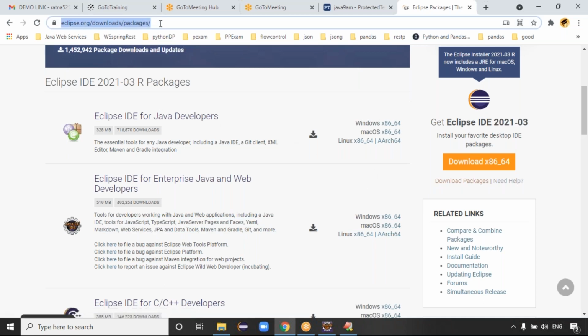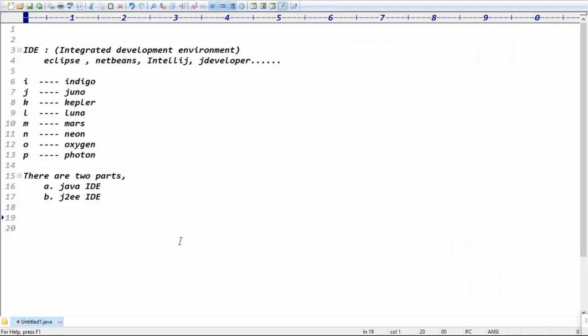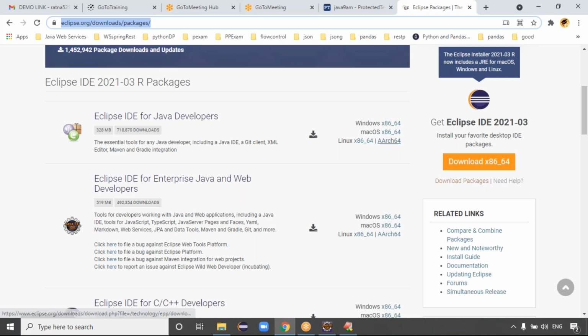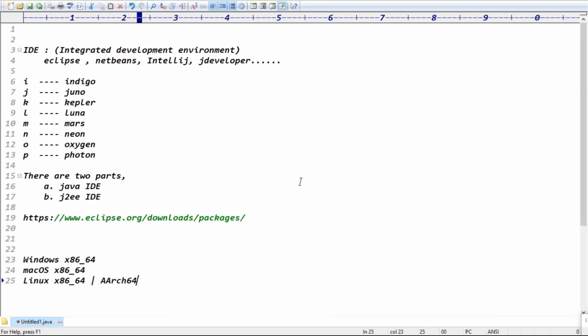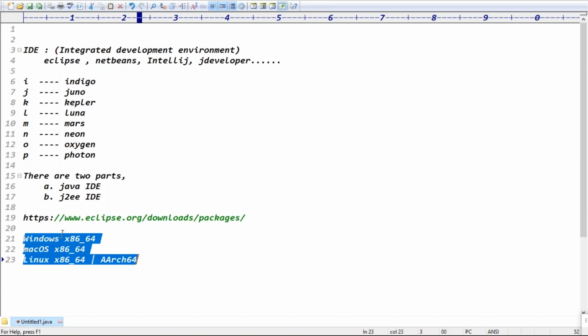Good. Guys, download the Eclipse IDE from this website, guys. Either the JEE or the Java Eclipse IDE. You can download any one. Guys, are you clear now? So Windows x86 x64 and Mac x64 like this.